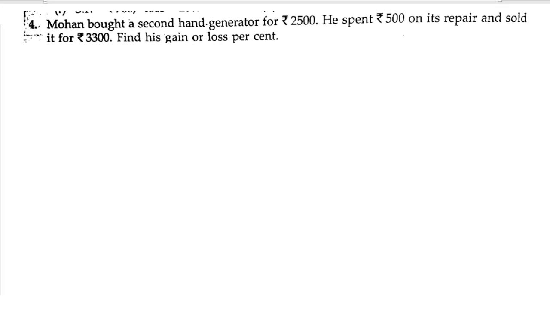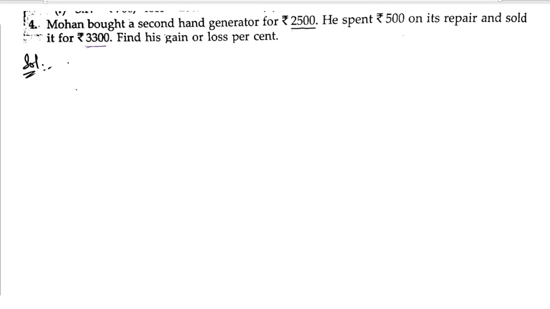Fourth problem, Mohan bought a second-hand generator. So he bought the second-hand generator for rupees 2500. He spent 500 rupees on its repair and sold it for rupees 3300. Find his gain or loss percentage. So we need to find out his gain or loss percentage. So let us start the solution.